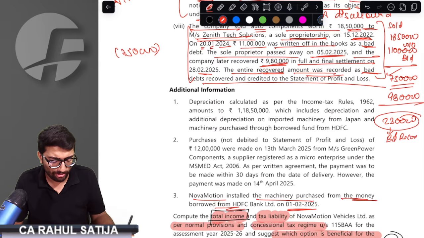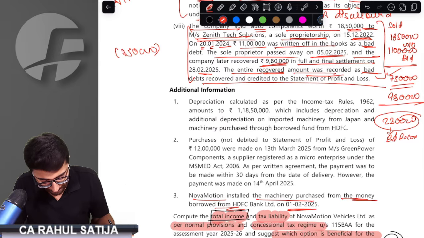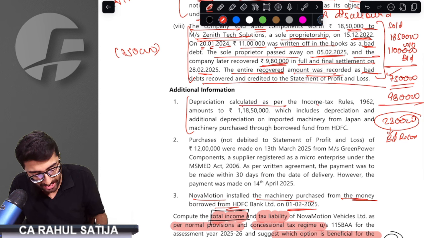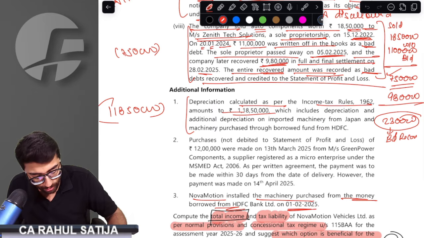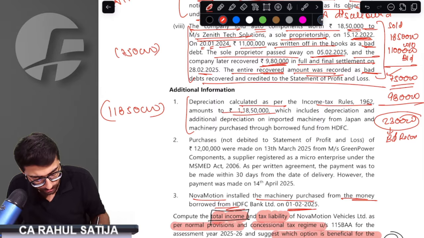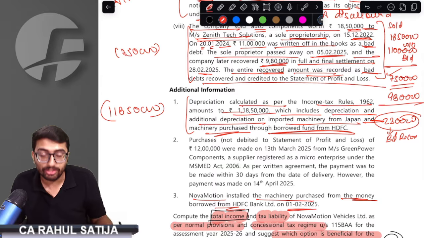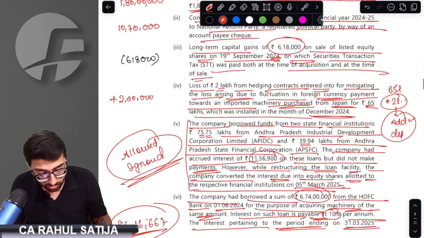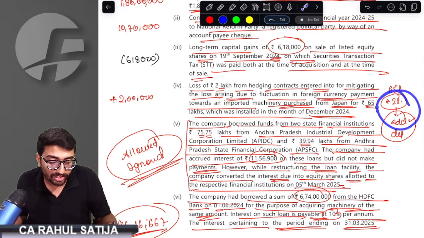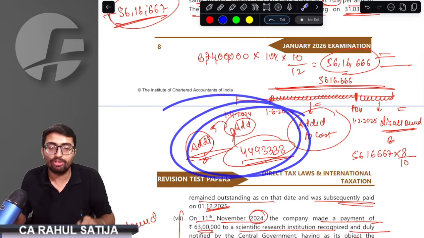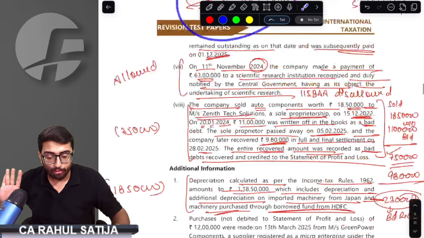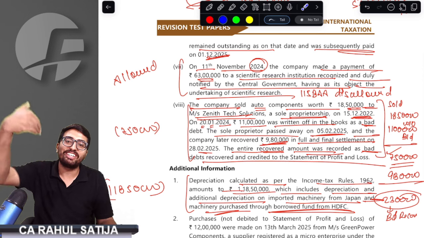Now, another important point. Oh my God, this is indeed a beautiful, beautiful question. Depreciation calculated as per income tax rules is 1 crore 18 lakh 50,000 rupees. Now, what people would do wrong here is, which includes depreciation, additional depreciation on imported plant and machinery through borrowed fund. That means this 1 crore 18 lakh includes additional depreciation on this 2 lakh. That means whatever calculation we have done now, they have already considered this point and calculated depreciation.